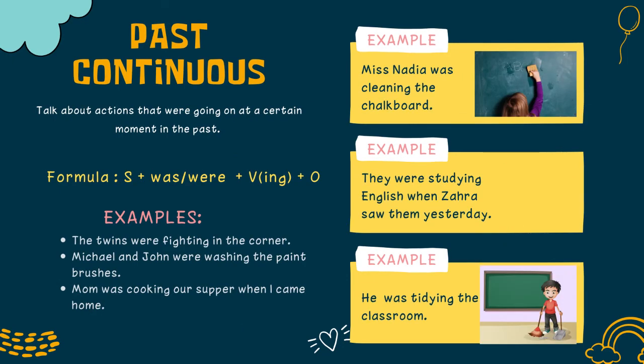Okay, let's look at the past continuous. Past continuous talks about actions that were going on at a certain moment in the past. The formula is subject plus was or were plus verb ing plus object.